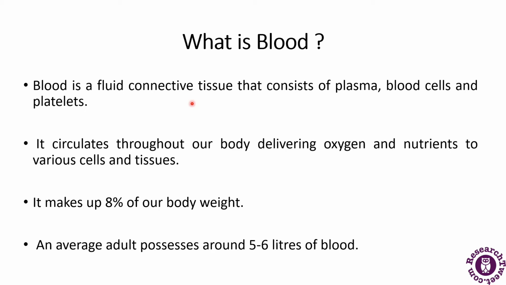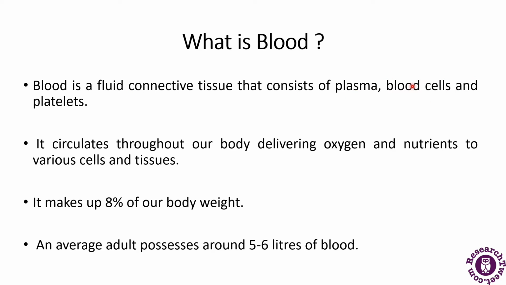So billions of years later also, the blood and the circulatory system have drastically helped the evolution of more complex life forms. So blood is a fluid connective tissue that consists of plasma, blood cells.